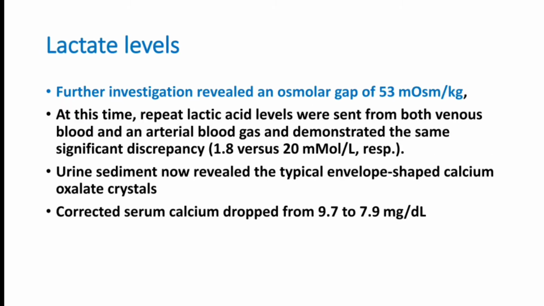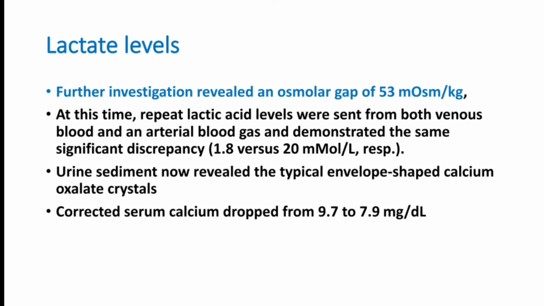Now further investigation revealed an osmolar gap of 53 milliosmol per kg.